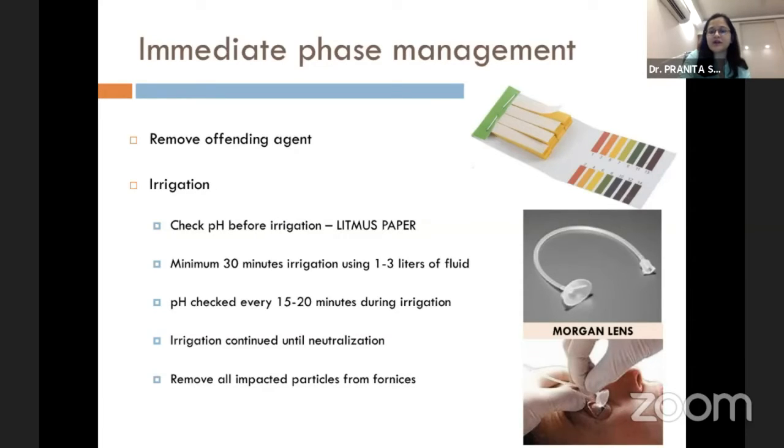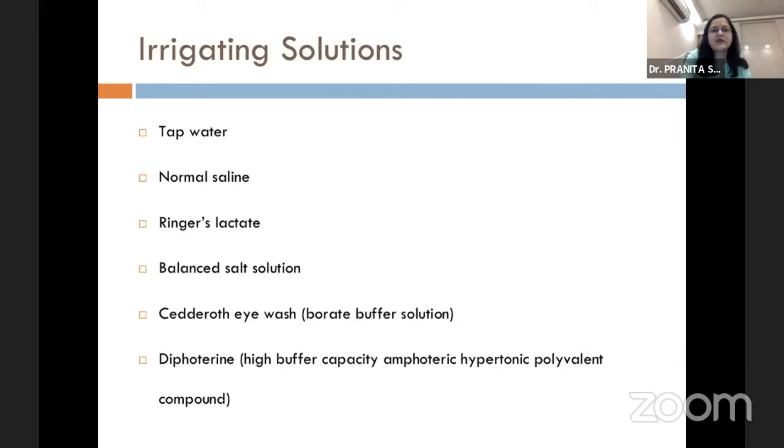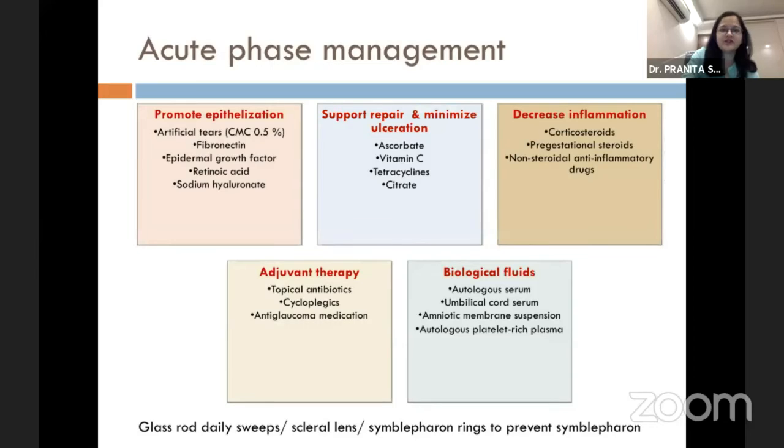Any impacted particle, as we already discussed in the furnaces, needs to be removed. A Morgan lens, if available, can be used for giving the ocular wash in these patients. The irrigating solutions that are available to you can be used in the form of normal saline, Ringer lactate, balanced salt solution. However, a Cyclodextrin eye wash and a Diphoterine wash are better, but are usually not available at all places, and hence normal saline and Ringer lactate can be used in these situations.